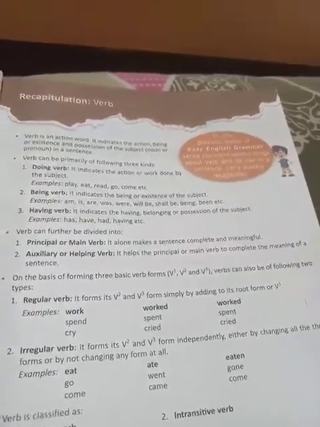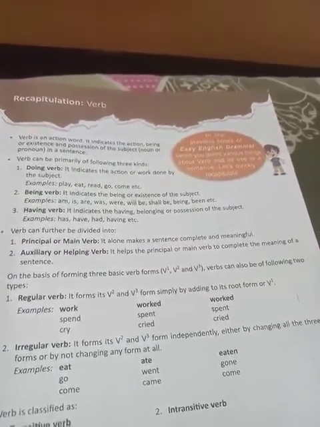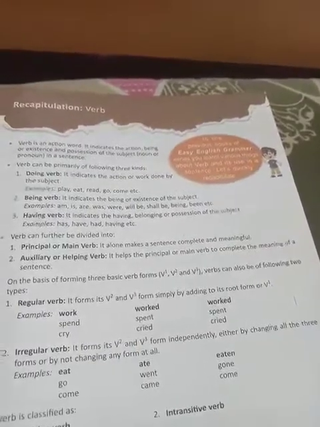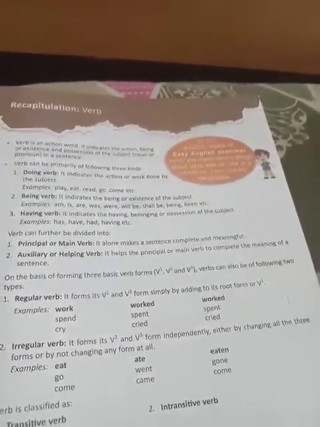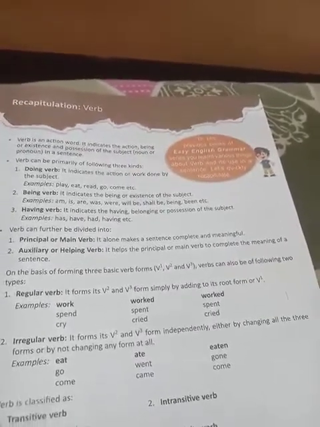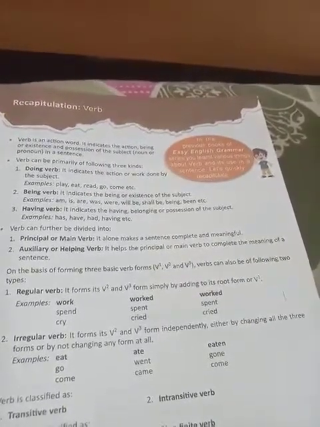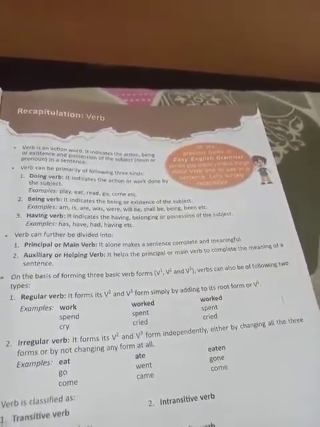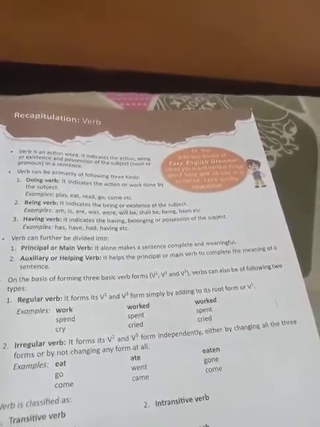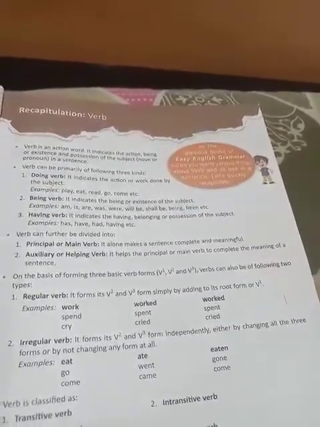So, in other words, we can say that being verbs are those verbs which indicate the being, यानी जो कि हालात दर्शाते हैं. For example, I am fine. In this sentence, am. Second example, he is tall. In this sentence, is an example of being verb.